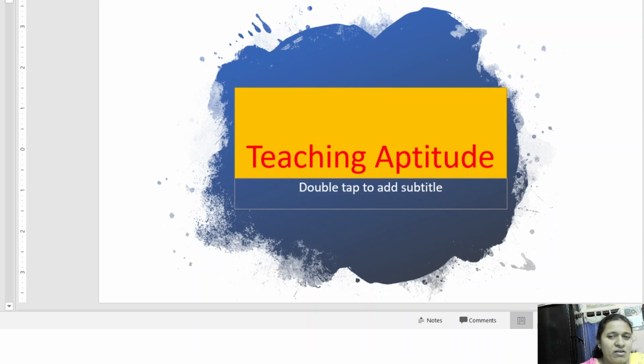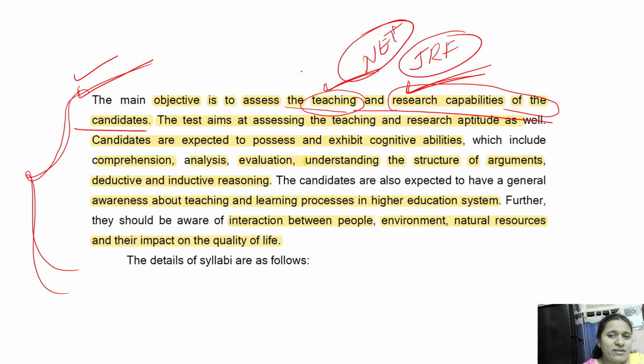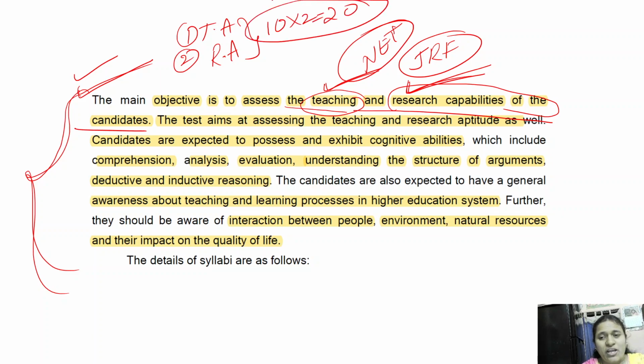Some of the JRF candidates will do research, and NET candidates also will do research. That's why we should have the research capabilities also. That's why one chapter is teaching aptitude in Paper 1. The next chapter is research aptitude. From these two units, how many marks will we get? 10 into 2, 20 marks from research aptitude and teaching aptitude.